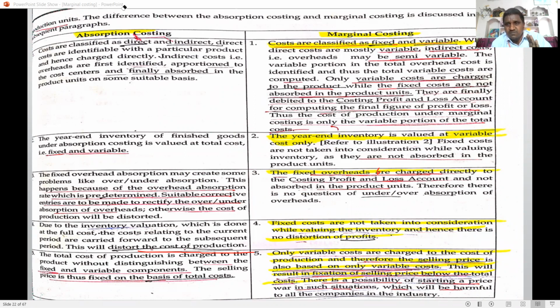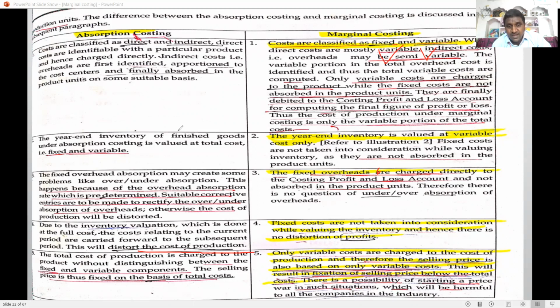In absorption costing, total cost is divided into direct costs and overheads: indirect overheads, fixed overheads, semi-variable overheads, office overheads and selling overheads. So in the absorption costing system, costs are classified as direct and indirect. But in marginal costing, costs are classified as fixed and variable. In absorption costing, all costs are taken into consideration, whether direct or indirect. But in marginal costing, only variable costs are taken into consideration.